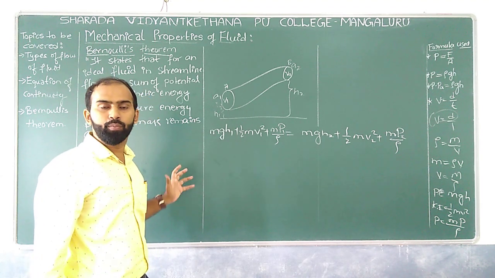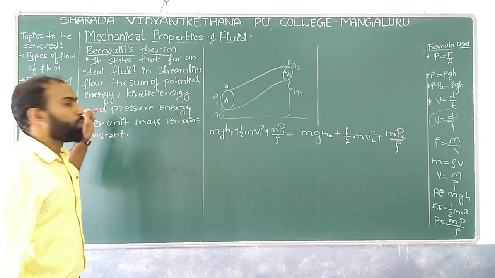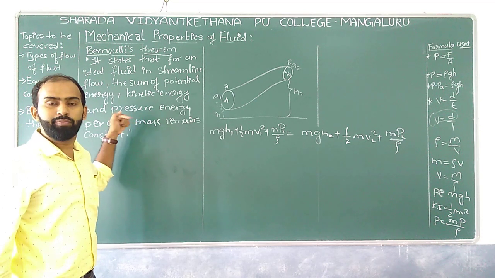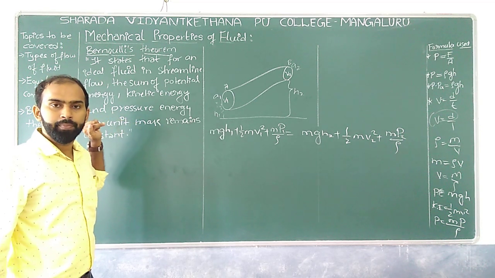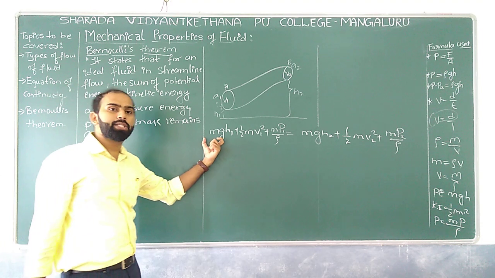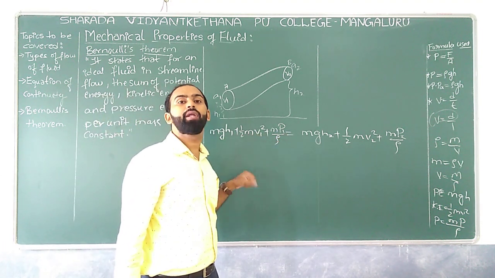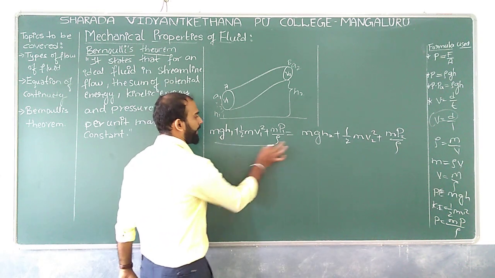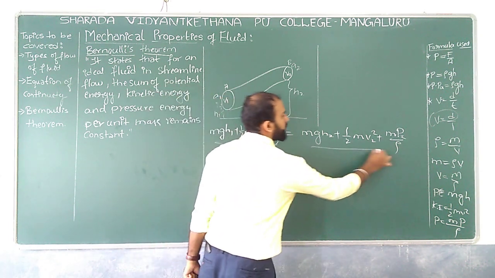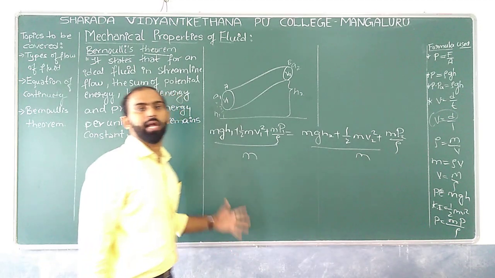Now, according to Bernoulli, when a fluid is in a streamline flow, the sum of potential energy, kinetic energy, and pressure energy per unit mass, meaning divided by m, is a constant.